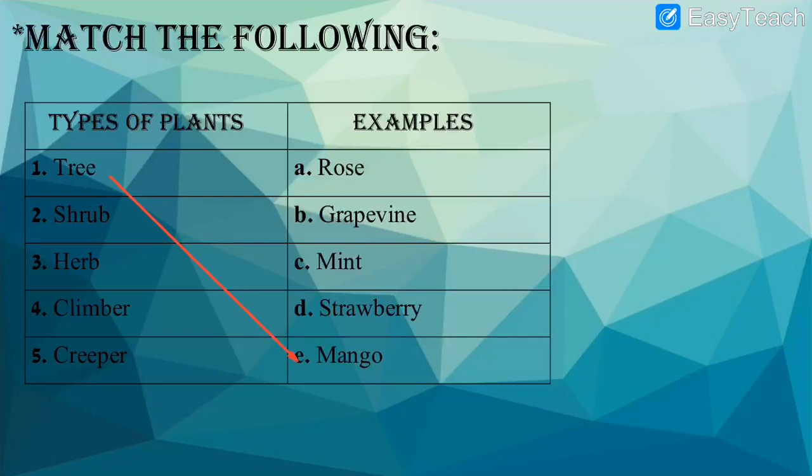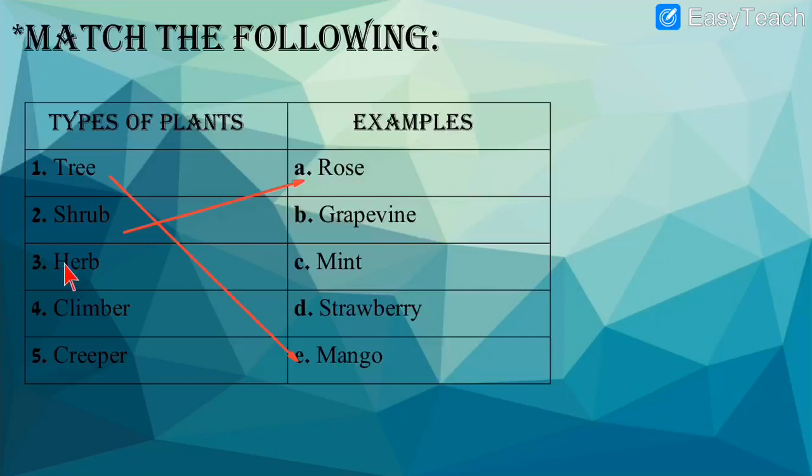Tree, mango tree. Then number 2, shrub. So which one is the shrub over here? Can you see any shrub over here? Yes, I can see one shrub. That is rose. Rose plant. I had shown you the picture. Very beautiful red color. That is also a shrub. So let me match 2 with A. That is rose plant, a shrub.